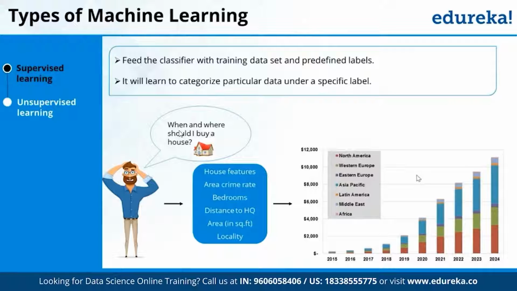Let's take one more example. Let's say I have launched a new course of data science with Python part 2. It's the latest course with all the new technologies and all the new algorithms. Now I want to launch this course and my marketing budget is very low. I have 10,000 contacts of my customers and my budget to market is only for 1,000 customers. I can market only 1,000 customers.